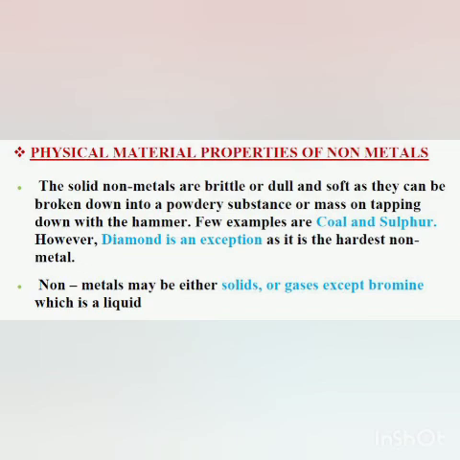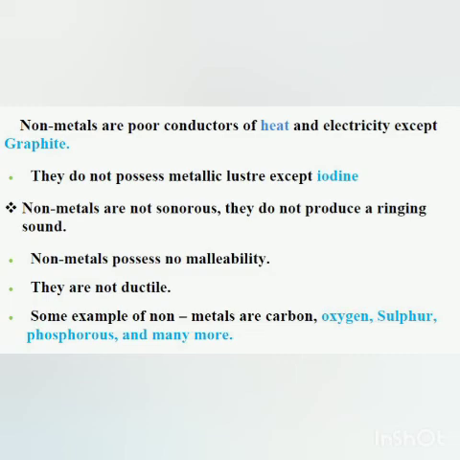Non-metals are generally solids or gases, except bromine, which is a liquid. As I have told you before, they are poor conductors of heat and electricity, except graphite. Graphite is in your pencil nib, and it is a good conductor of electricity.